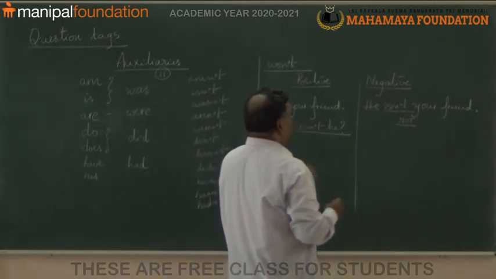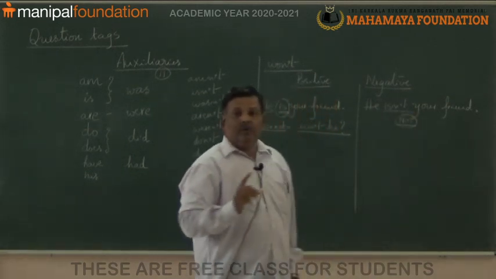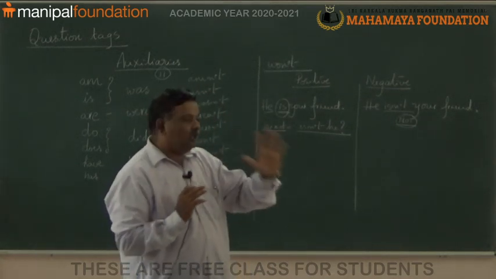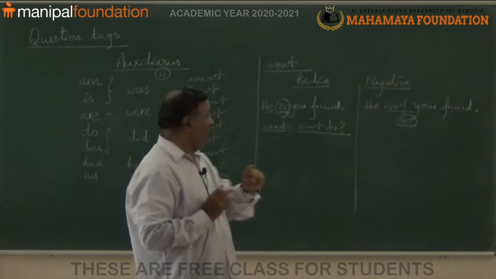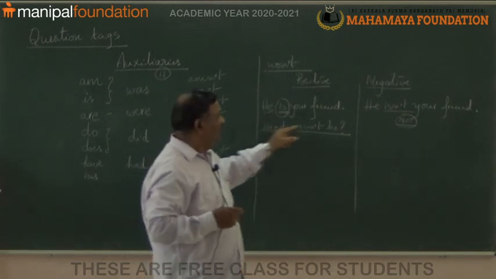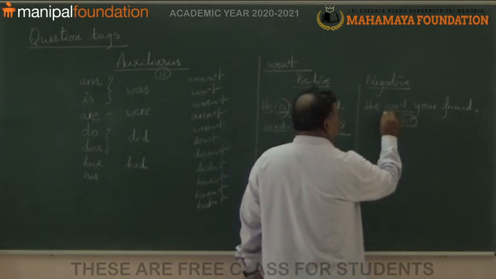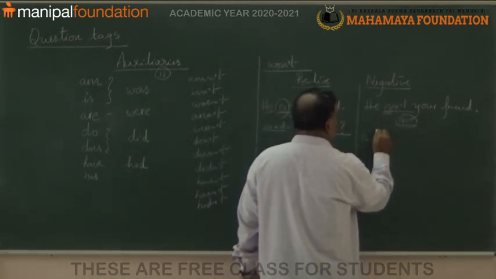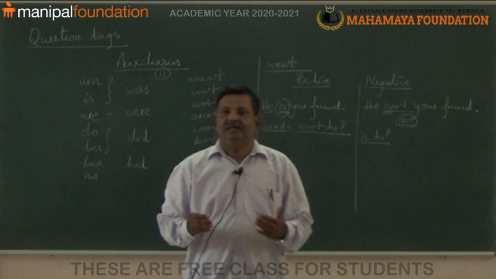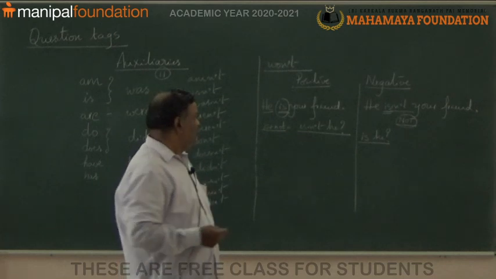Yes. Then look at here. He isn't your friend. Already not is there. Whenever not is there, what we have to do? We should remove not. So, he is your friend. The short form is, what is that? Is he.